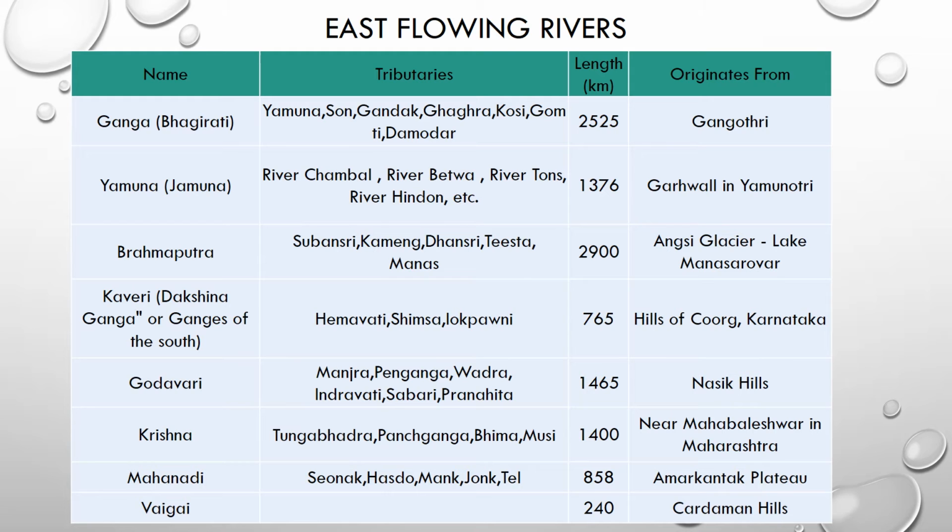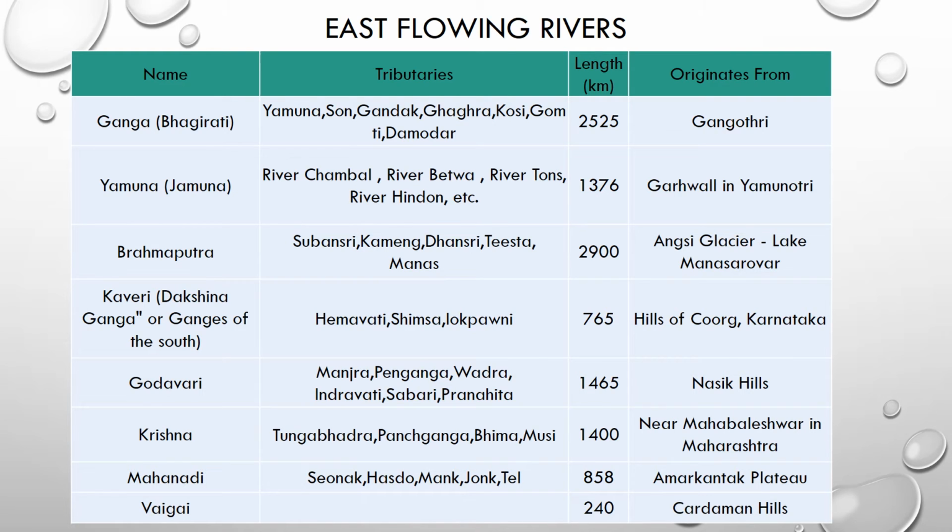Krishna river. Tributaries of Krishna are Tungabhadra, Panchganga, Bhima, Musi. And the length of Krishna river is 1400 kilometers. Krishna river originates near Mahabaleshwar in Maharashtra.